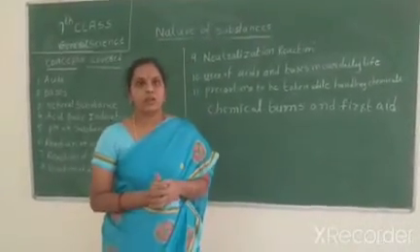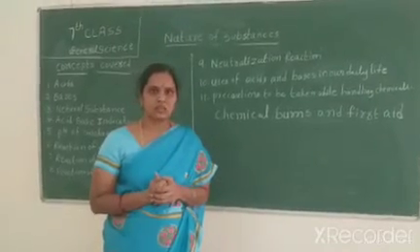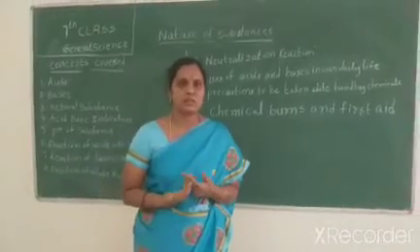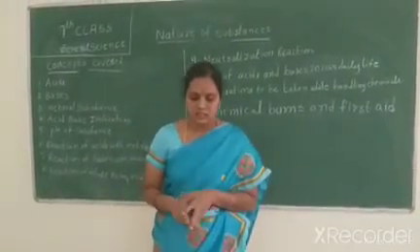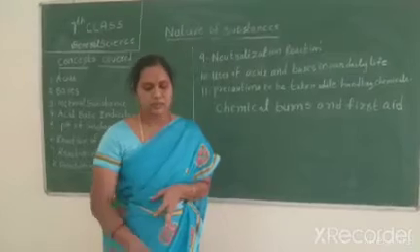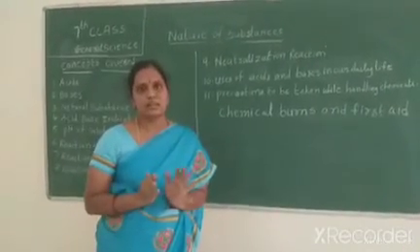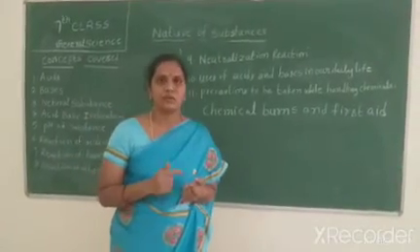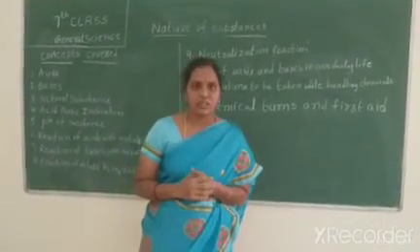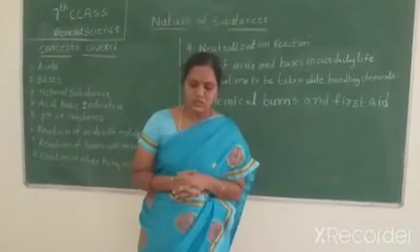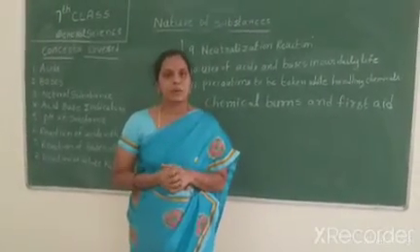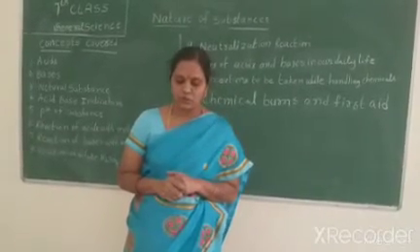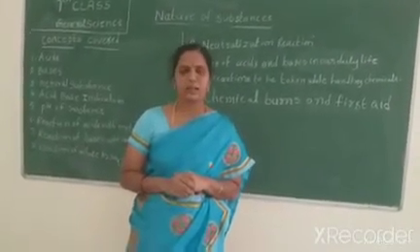Next, we have completed this lesson, nature of substances. In our life we use many substances. We learned how to decide the nature of substances: acids, bases and neutral substances. The use of substances for our better living depends on how much we know about their properties and characteristics.